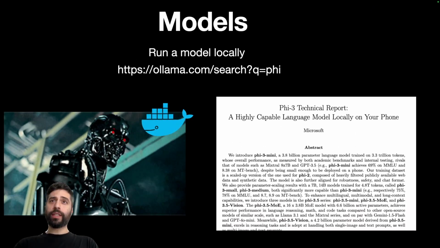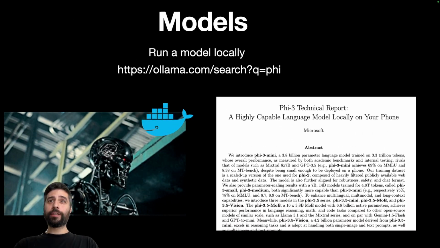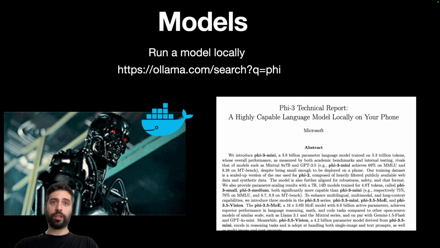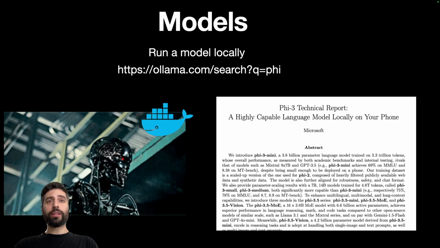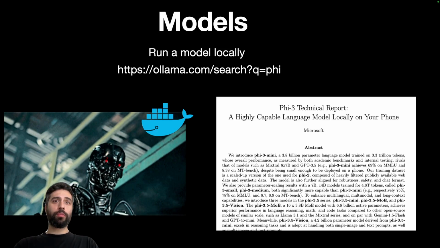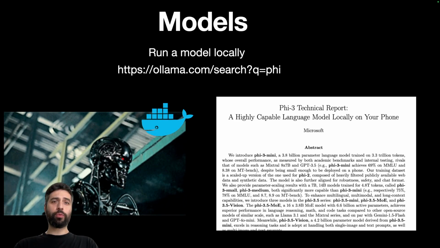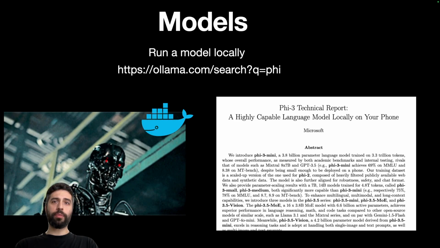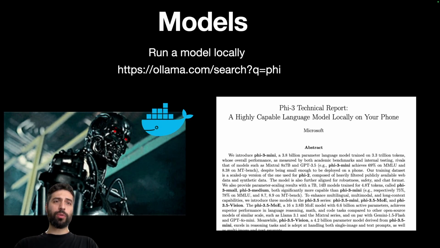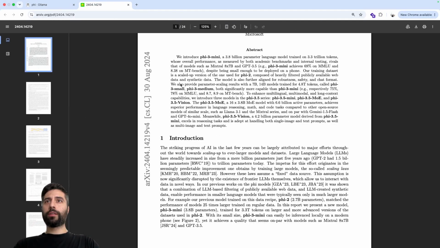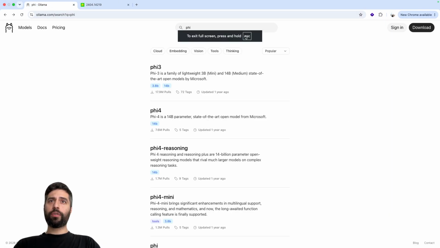And now let's take a concrete example, and we can try to run a model locally using Docker as a containerization technology. I'm going to run a simple lightweight model, more exactly the one from Microsoft, Phi 3, which is a mini model, a lightweight model with 3 billion parameters. Basically this model was designed to run on edge devices. So whenever we need to search for models, we can go to the Ollama site. In our case, I'm going to search for Phi.